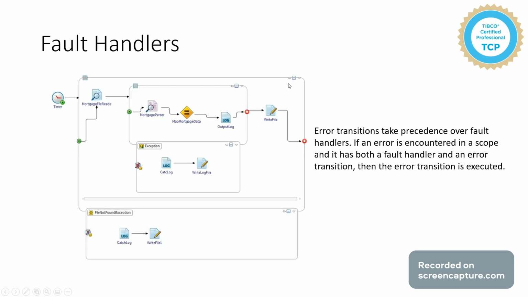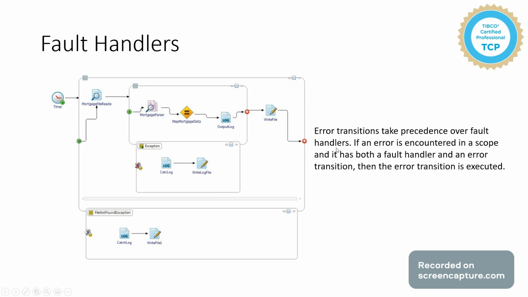So if you see this process, we have a bigger group which has a fault handler catching a specific fault, which is file not found exception. It will only handle a file not found exception. If any other type of error occurs, then this fault handler will not be executed. And if you see inside this group, there is another catch all, which means if any exception occurs in these three activities, this fault handler is executed.